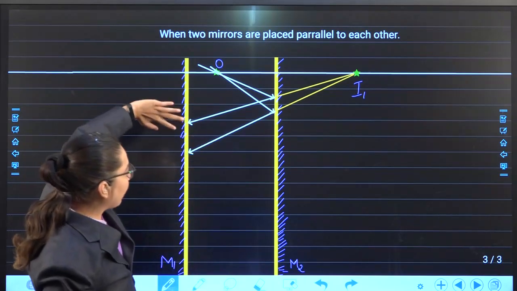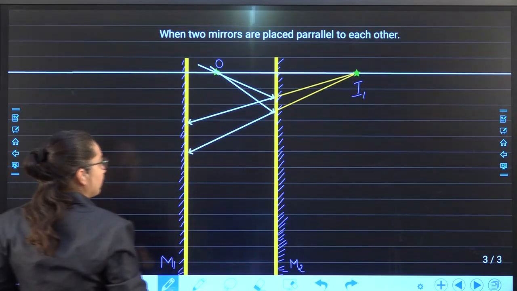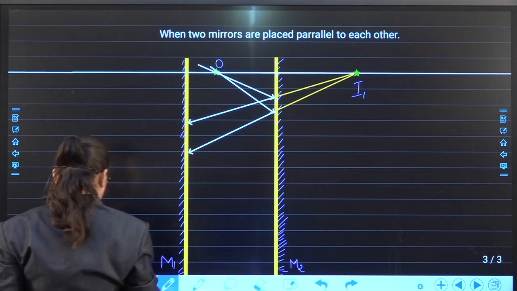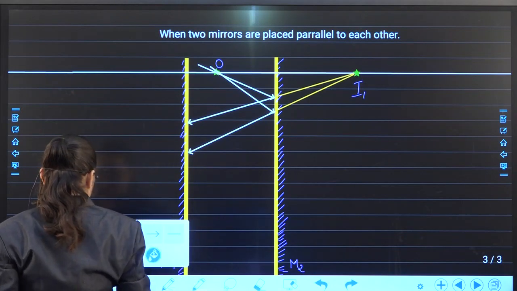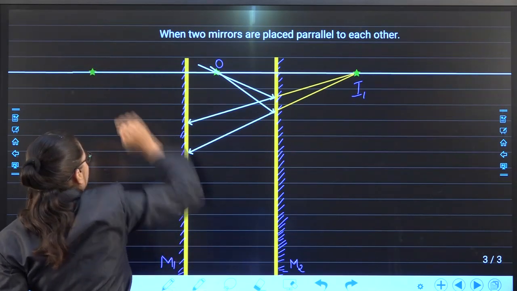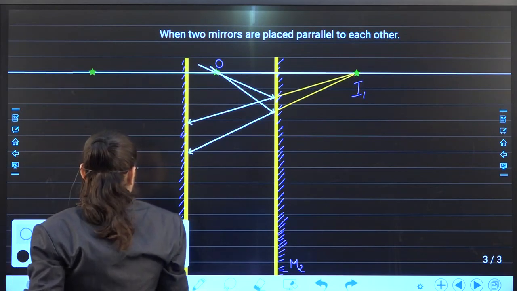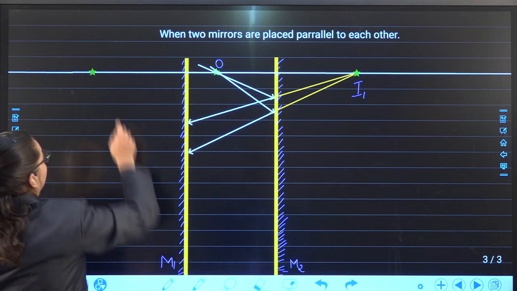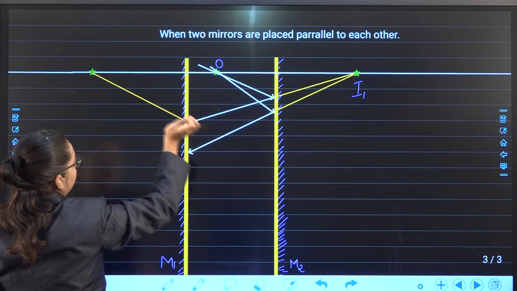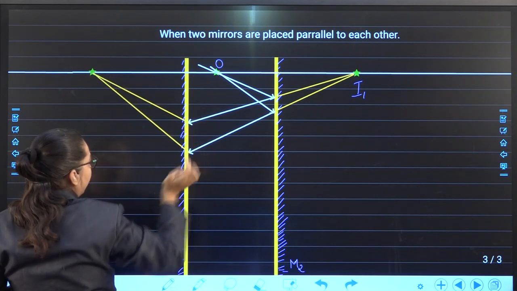अब यहाँ से क्या होगा? Again those will be reflected back. Okay? This gets reflected back over here.